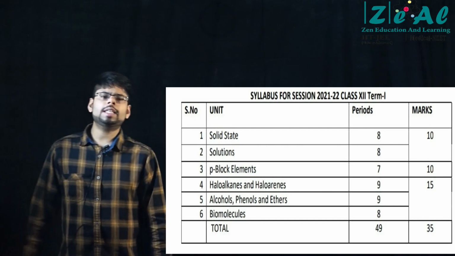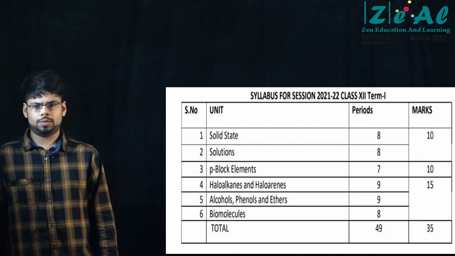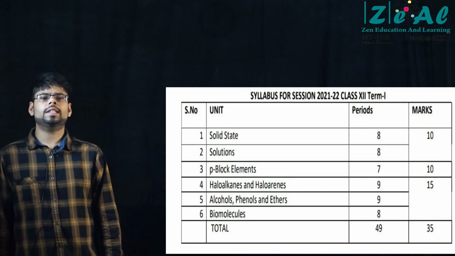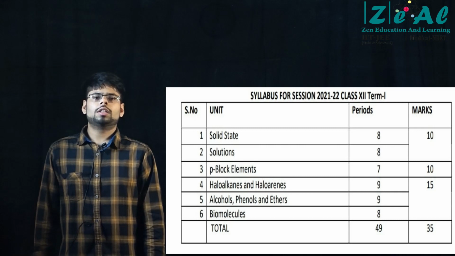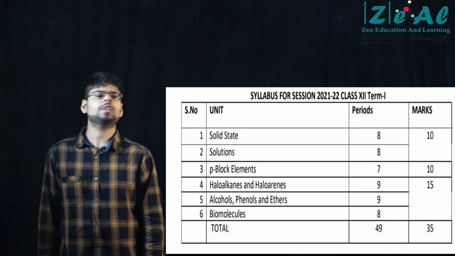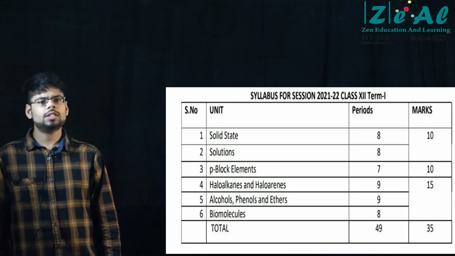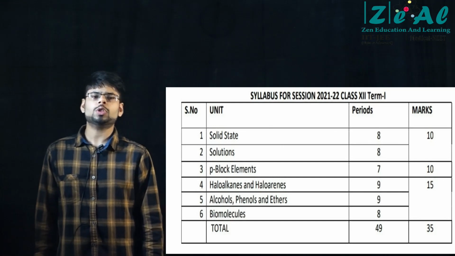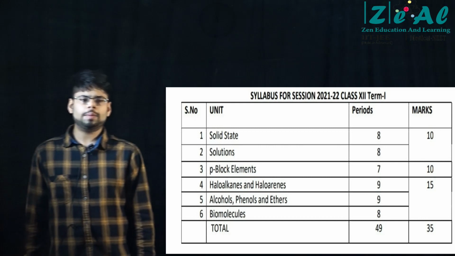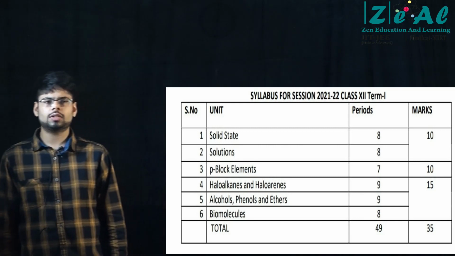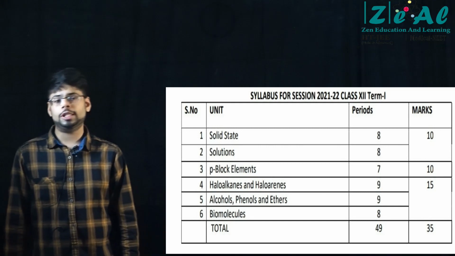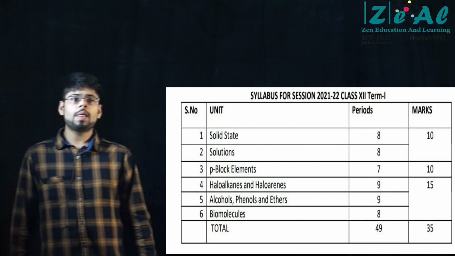Now what are the important things that we can expect from solid state? Solid state has certain theoretical concepts, right? Some important definitions related to the types of solids and some properties of the types of solids. You are supposed to know some examples of each type of solid, right? You have different types of solids, ionic solids, covalent solids, all those types. Ensure that you remember at least 2 examples from each type, right?